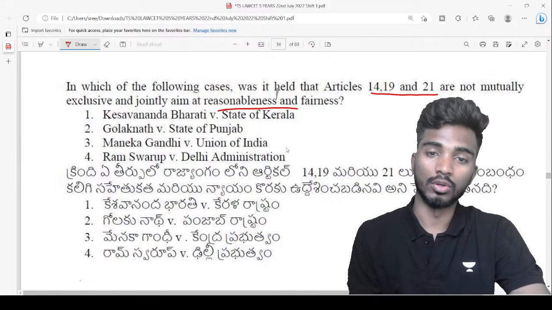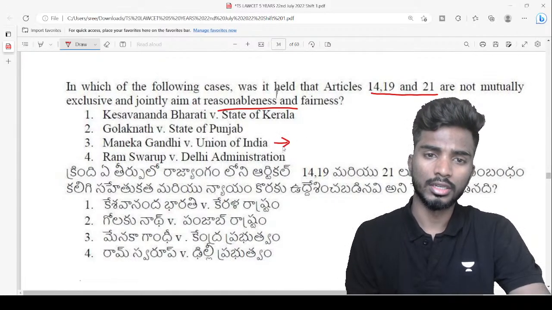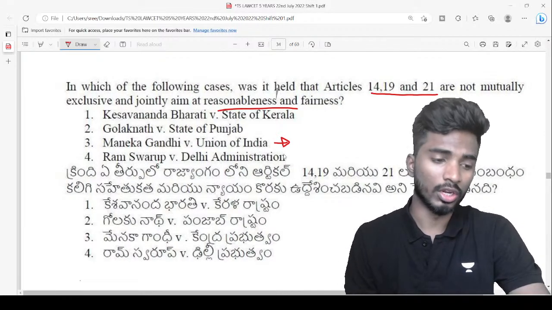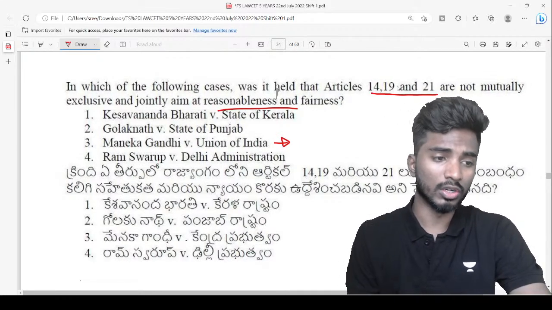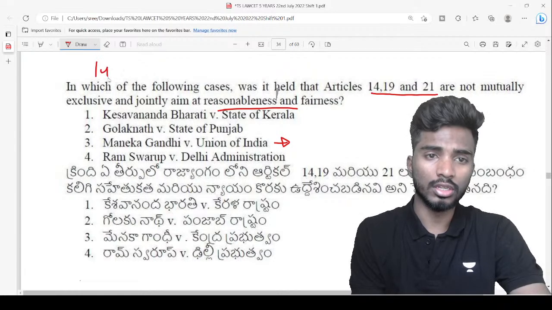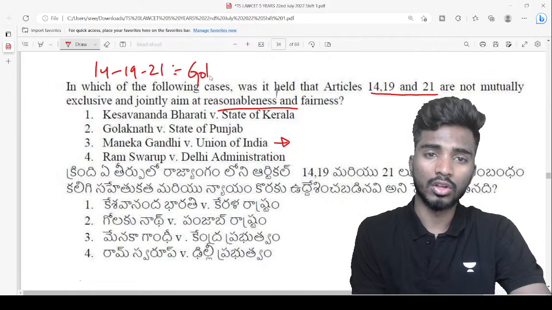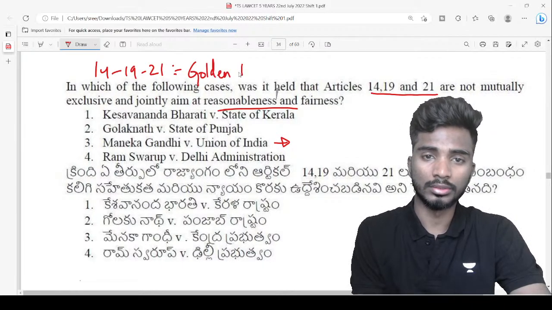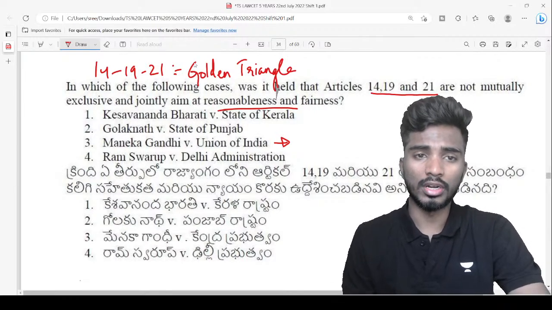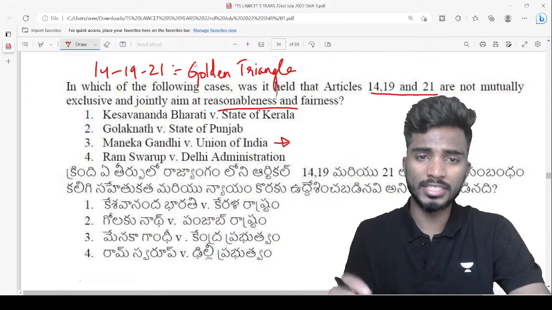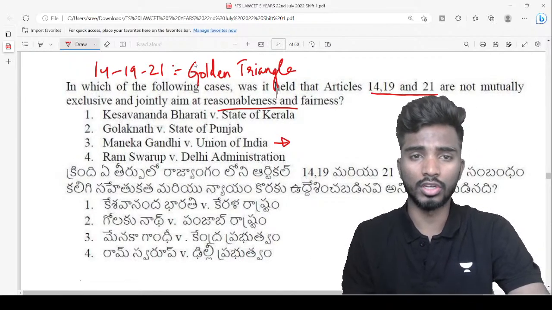Well done, Alpha. Very good. So the answer is Maneka Gandhi versus Union of India. Okay. Look at this particular thing, right? 14, 19 and 21. In Maneka Gandhi case, Supreme Court called this the concept of golden triangle. Golden triangle means this particular triangle is the basic or fundamental framework of the constitution.